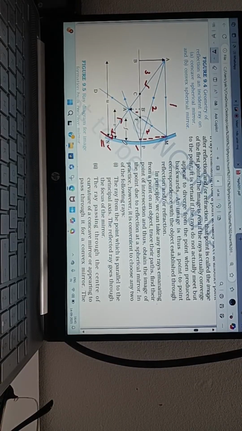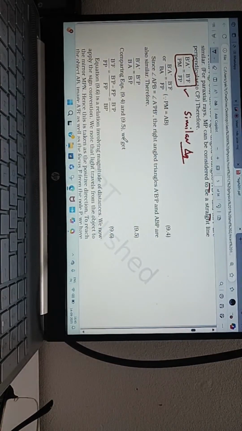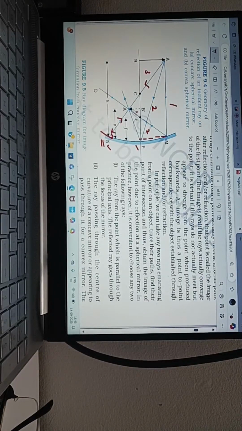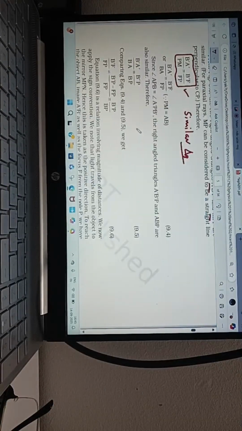Then here, what are the things taken? B dash A dash divided by PM. Their corresponding sides, perpendiculars, are equal to B dash F divided by PF. That is what is written here, PF. But PM is equal to AB, that is parallel, no? Parallel ray. So you will get this one equation, right?